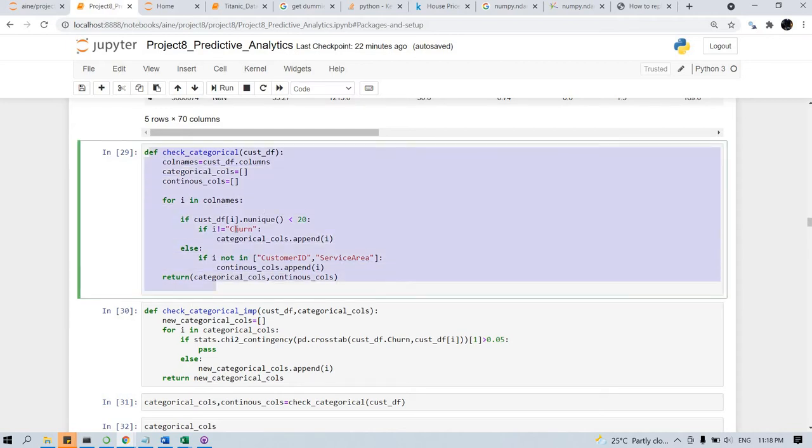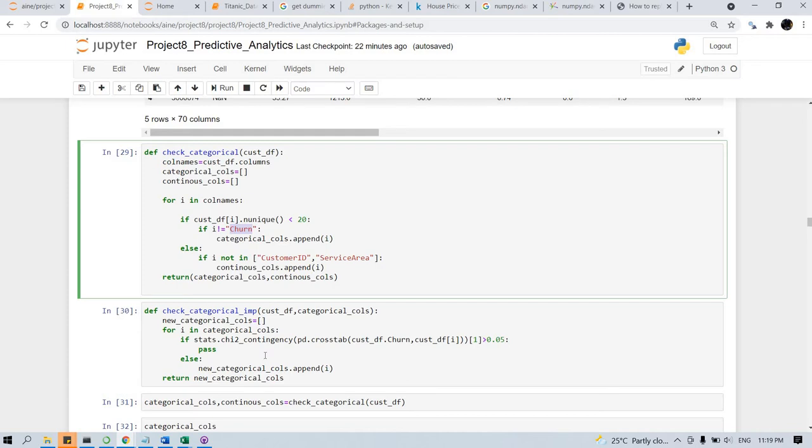While doing this calculation, we are not considering CHAN, customer ID and service area, because customer ID is unique, so definitely it would be more than 20, and service area is also more than 20. CHAN is a different variable, so we are leaving these 3 columns. The other columns are grouped into either categorical or continuous columns.